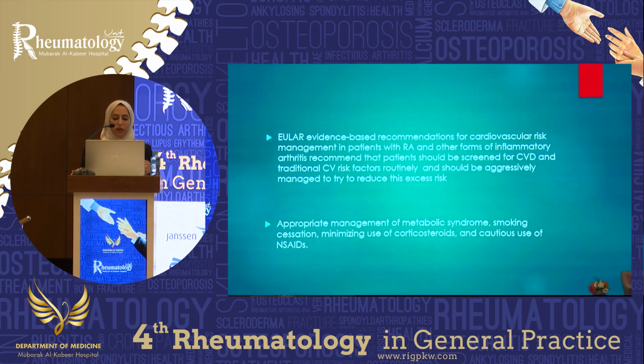So EULAR evidence-based recommendations for cardiovascular risk management in patients with RA and other forms of inflammatory arthritis recommend that patients should be screened for cardiovascular disease and traditional cardiovascular risk factors routinely. And we usually do that during each visit. We measure blood pressure, we ask patients if they have chest pain, if they have respiratory symptoms, which can sometimes be equivalent to chest pain. So having shortness of breath can be angina equivalent. And we run our blood tests like lipid profiles, hemoglobin A1C, biannually.